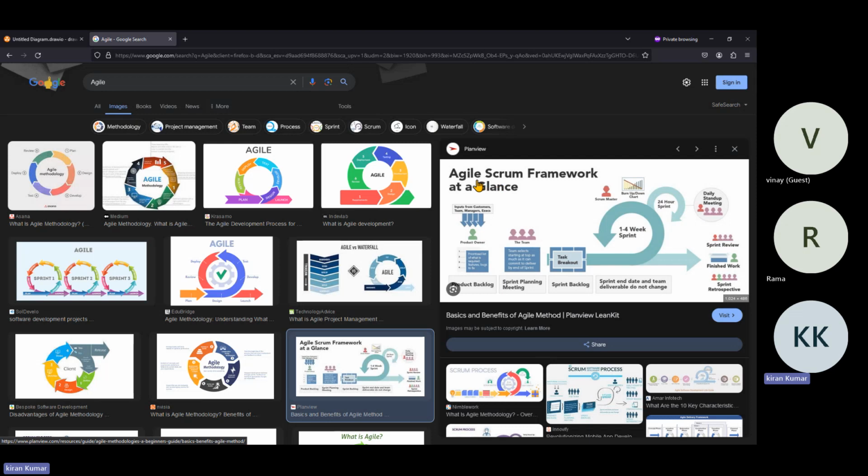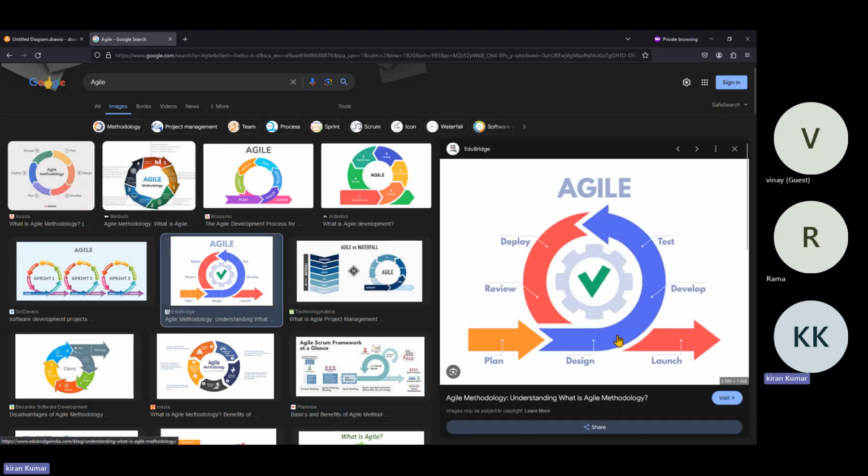Hybrid means, flexibility wise, they are going to take some things from Agile, some things from Scrum, and they might also add new things. Accordingly they will follow their standards. Each and every company will follow a different standard, guys. So whenever we are working on a project, we need to follow that standard and understand it. But commonly Agile or Scrum Master, most companies will follow these standards. These things we need to understand as a DevOps engineer. Very, very important.